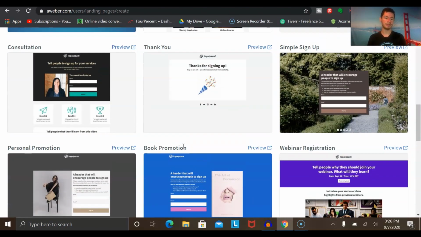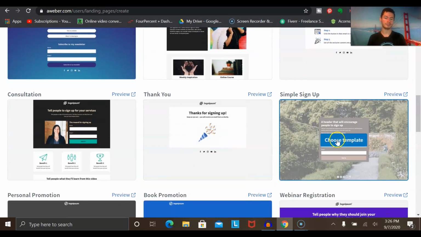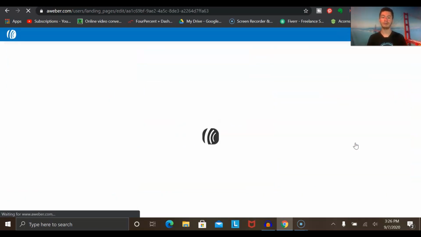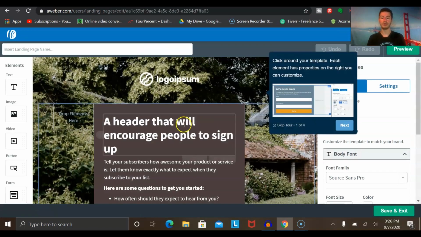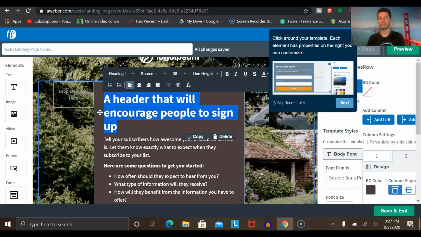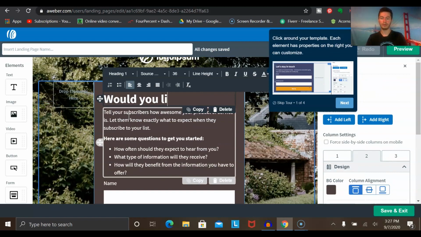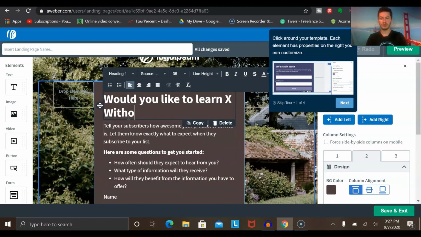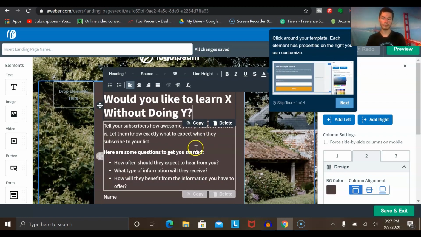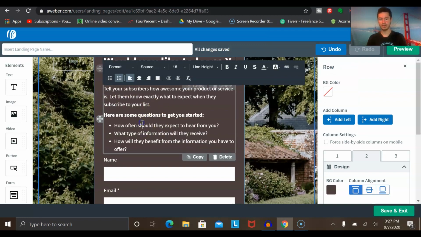So for example, let's say we want to use this one right here. We click on choose template, and then all you really have to do is edit the text and include what you want. So you just put in whatever text here. Would you like to learn X without doing Y, or something along those lines? You want to make it relevant to what you're promoting. You could choose to edit this if you want to.